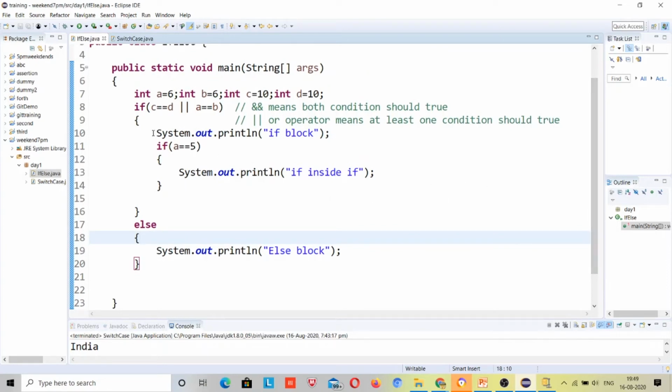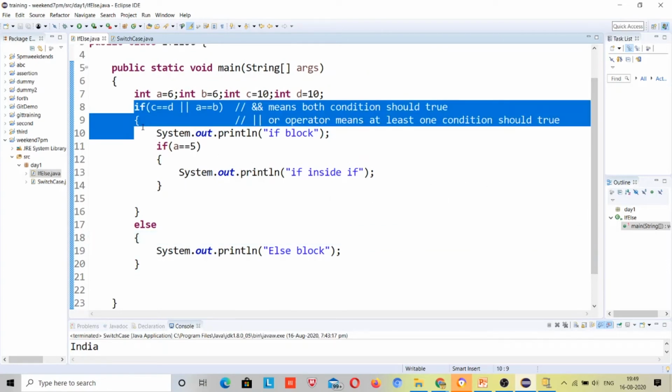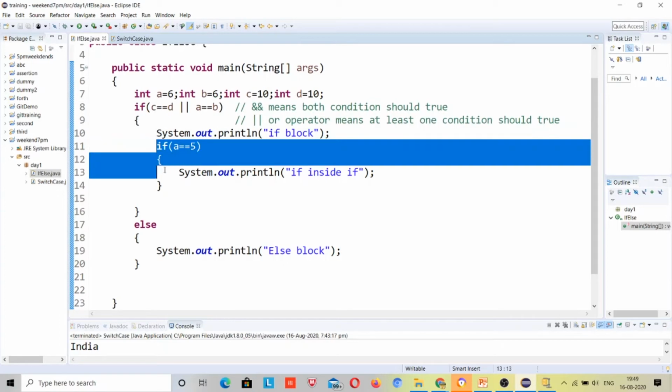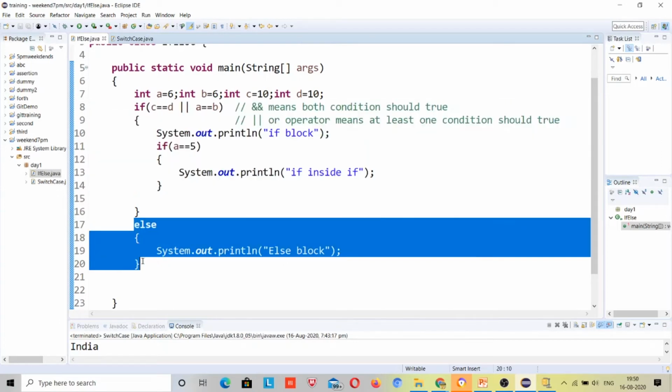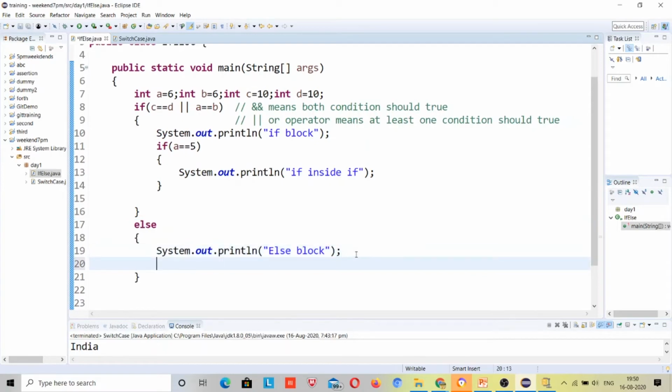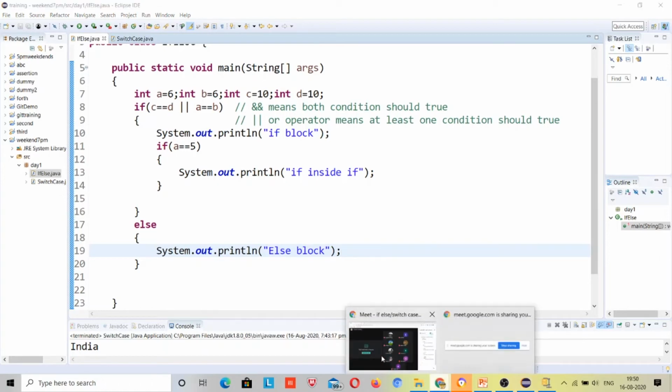For your answer, we have this if, right? Inside this if there is another if, so this is a nested if, right? In this else part, we can use if else inside it also. As much as the need, as per the requirement, we can do that. But if we understand this if else, that's sufficient for us, because we get an idea how this works, so we can explore it on our own.